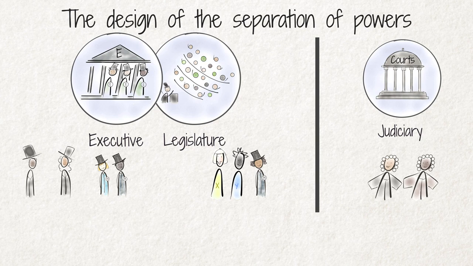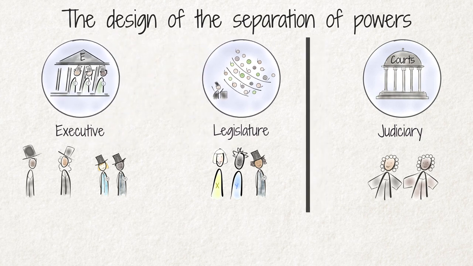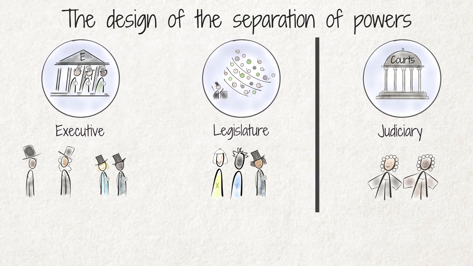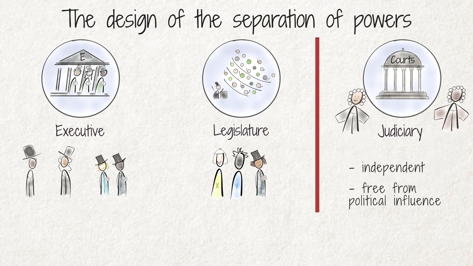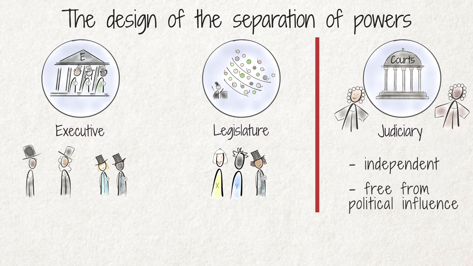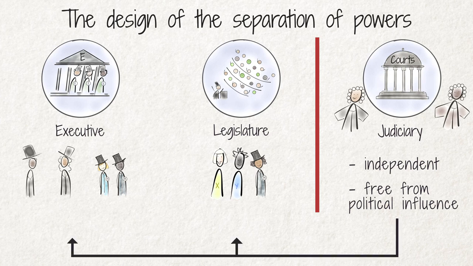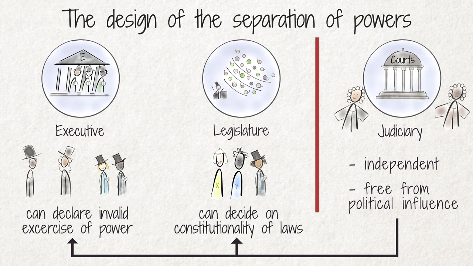However, the separation between the judiciary and the other branches of government is usually very strict, as the judiciary must act independently and free from political influence. In South Africa, the judiciary has the power to pronounce upon the acts and decisions of the executive and legislative branches of government. It can decide on the constitutionality of laws passed by the legislature, and it can declare invalid any exercise of power by the executive that is not authorized by law or that is in conflict with the Constitution.